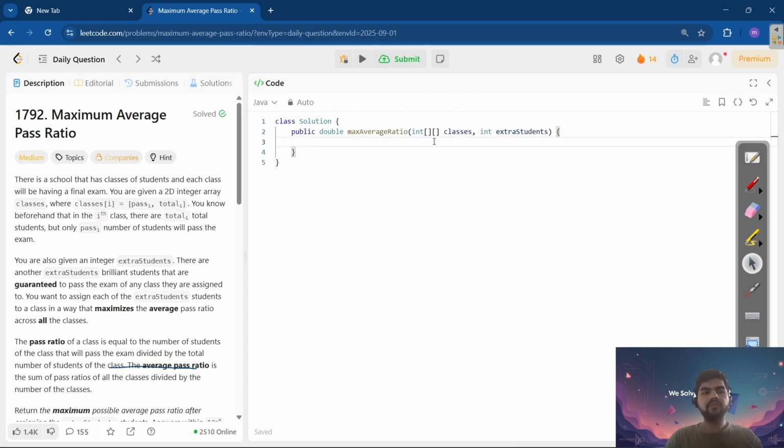As we need the maximum difference every time, how can we maintain that maximum difference? We cannot just go and find it every time, right? So for this we can use a priority queue, like a max heap. It will always give us the maximum element, meaning the maximum difference, the maximum impact. So let's write it.